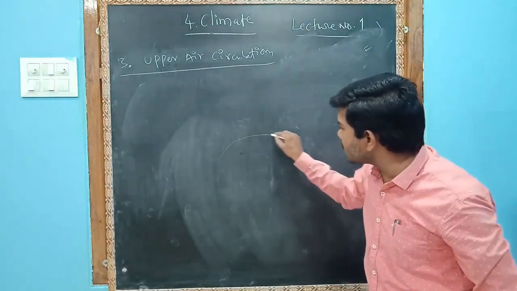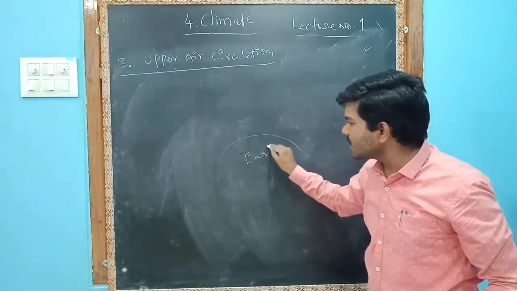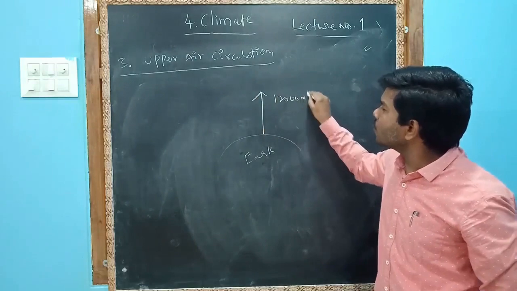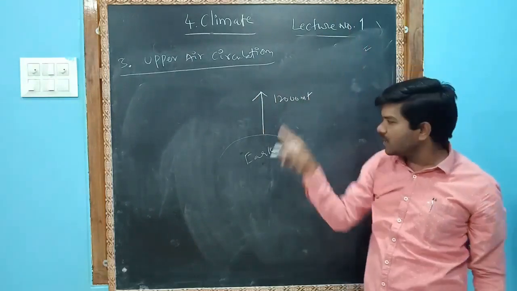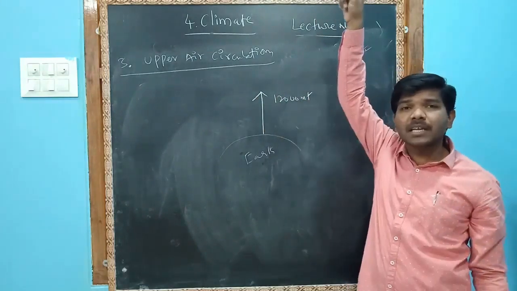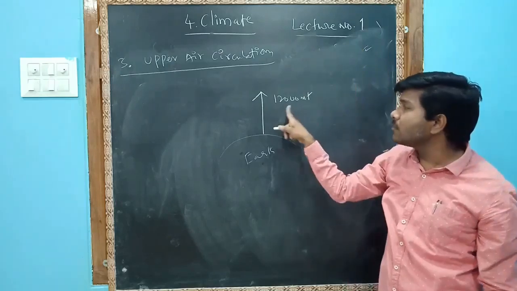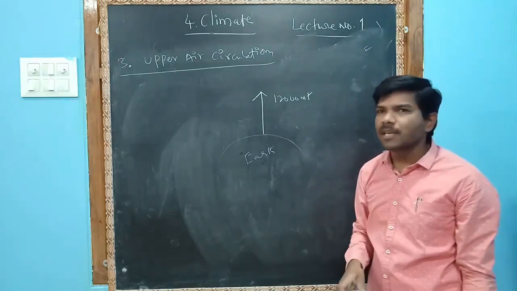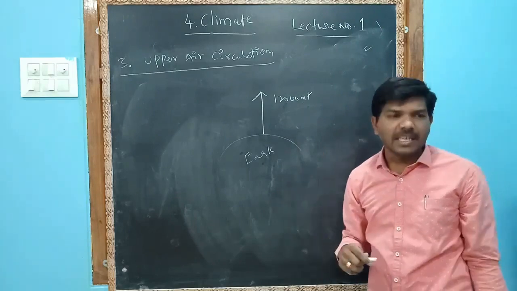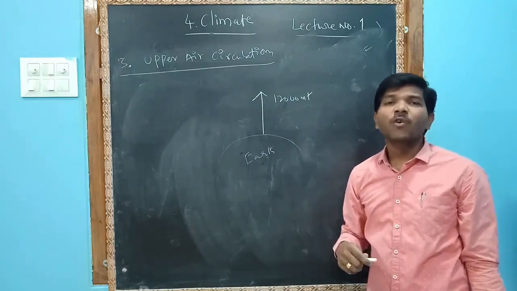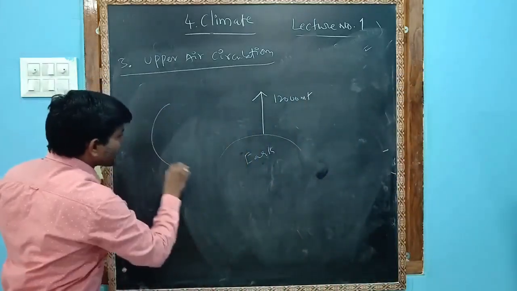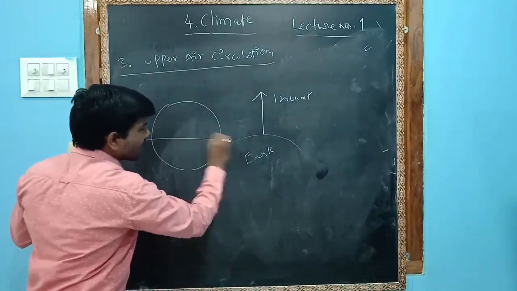For example, this is Earth, and at 12,000 meters elevation, upper air circulation means 12,000 meters elevation, a thin layer will be there. These are called westerlies. For example, this is the equator.